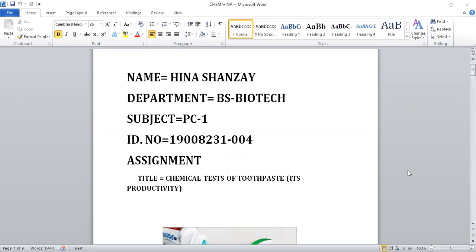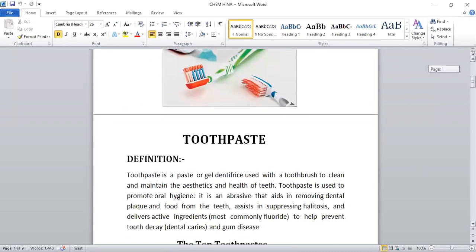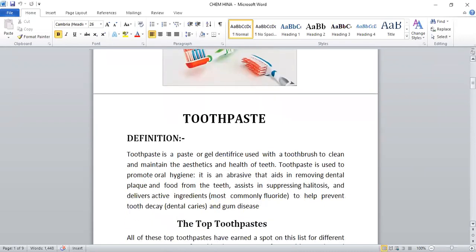Subject is Principle of Chemistry 1, ID number 190082310004. The assignment which is given to me is chemical test of toothpaste and its productivity. So, firstly, I'll tell about what toothpaste is.